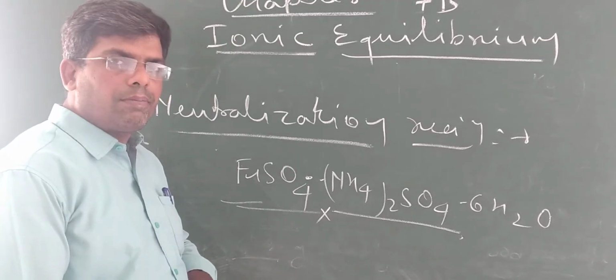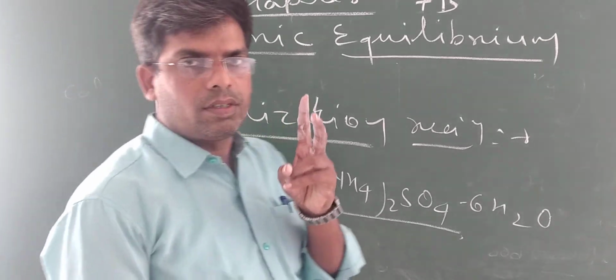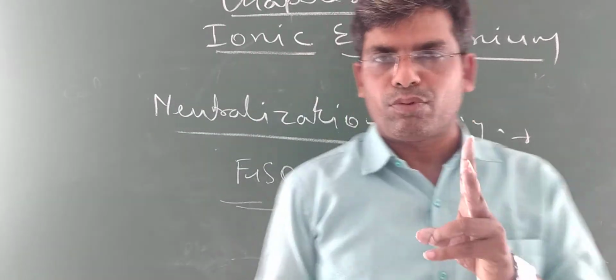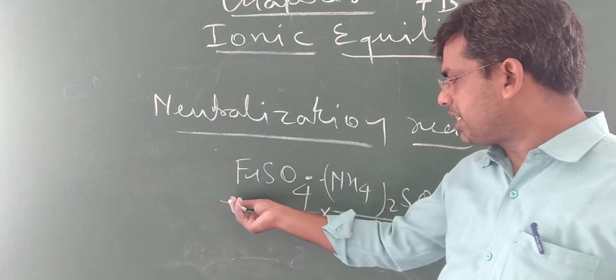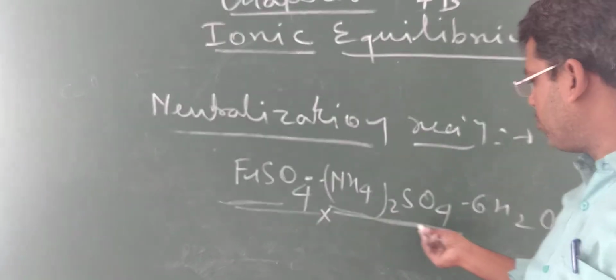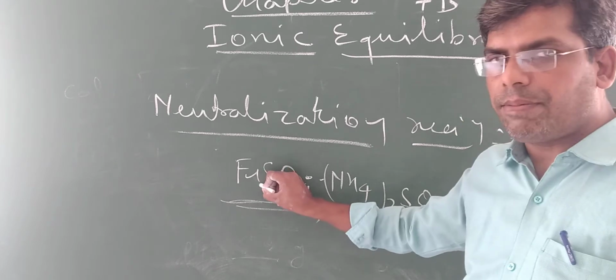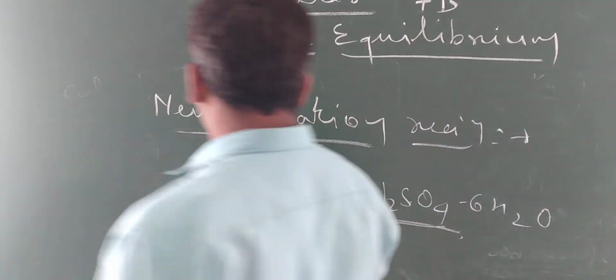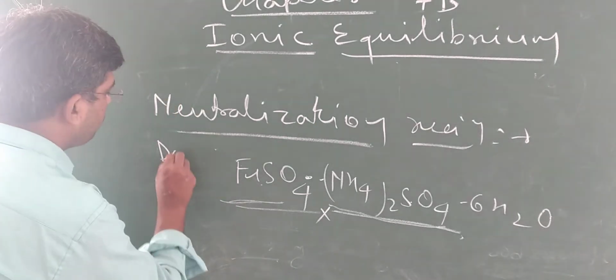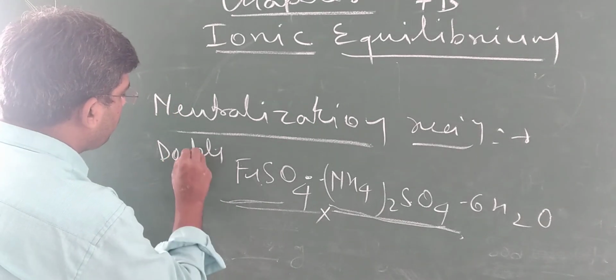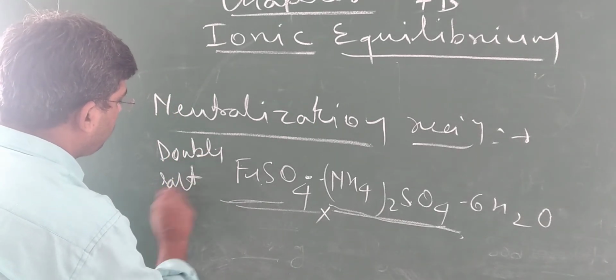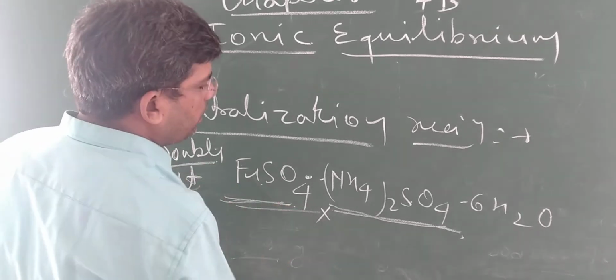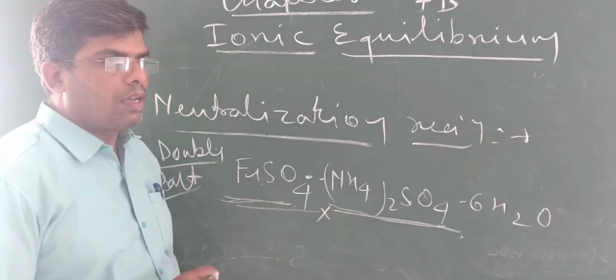This salt is made up of two salts: one is ferrous sulfate and the second is ammonium sulfate. Such types of salts are known as double salts.